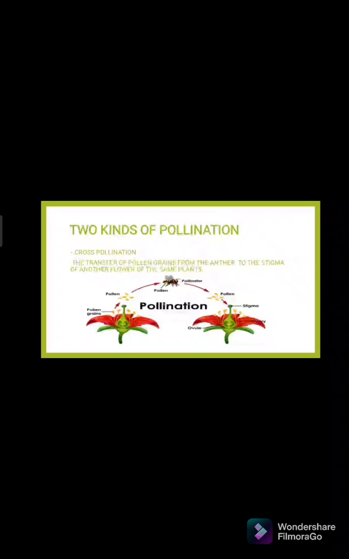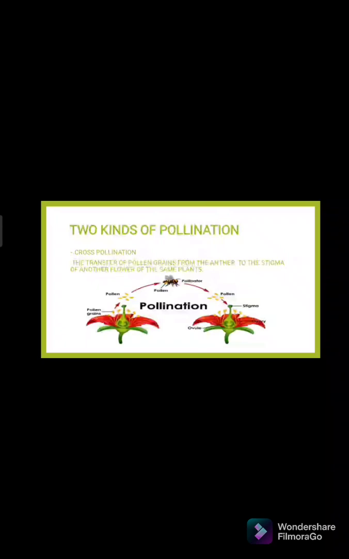At dito na magi-intervene yung function ng isang agent of pollination or what we call the pollinator. For example, ito, unang gomamela natin, dadapo si bees or si butterfly. Magsisip sila. And dadapo naman sila, lilipat sila sa pangalawang gomamela without knowing na dala-dala nila yung pollen grains, and then papasok naman ito sa kabilang stigma ng pangalawang flower.